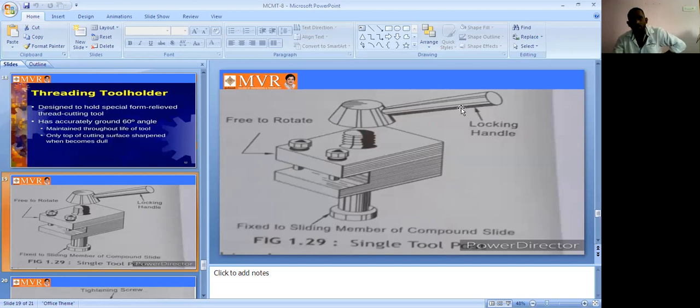We have the locking handle. Based on this handle, we are holding the tool. It is free to rotate. When we rotate the locking handle, it is tightening and loosening automatically. It is a fixed sliding member of the compound slide. Here we are fixing, locking by tightening and loosening. So we are holding the workpiece here. This is one of the single tool posts.